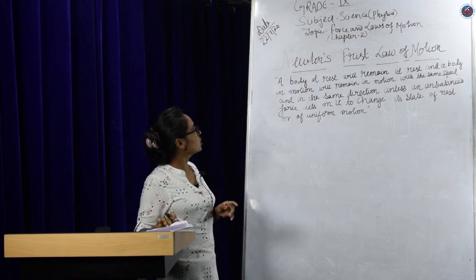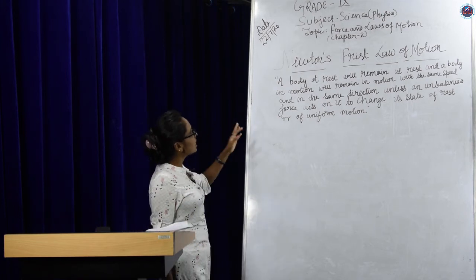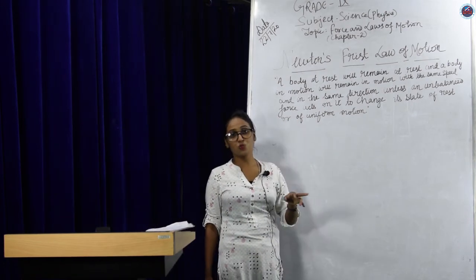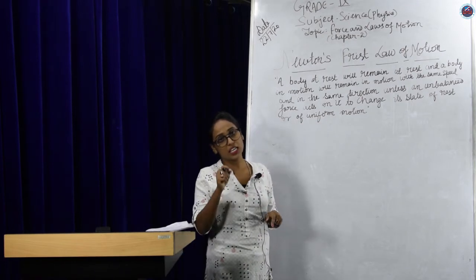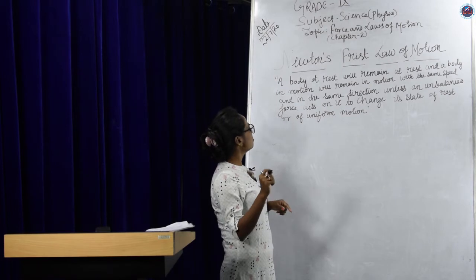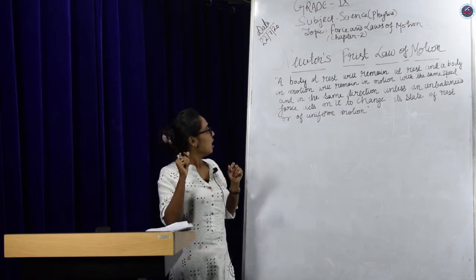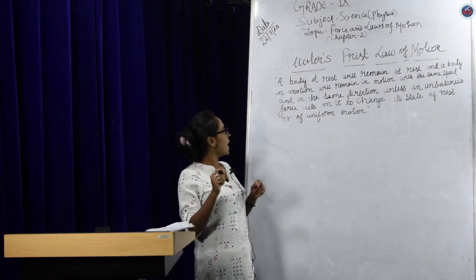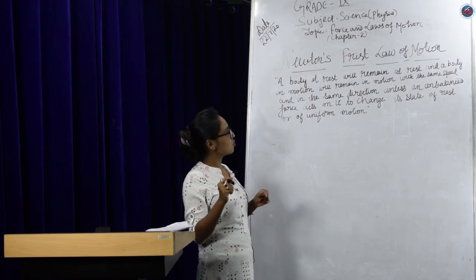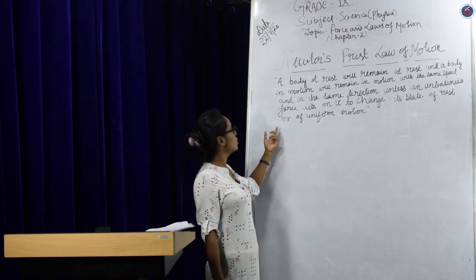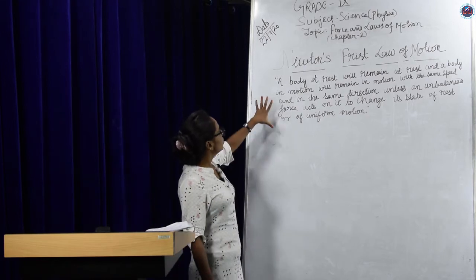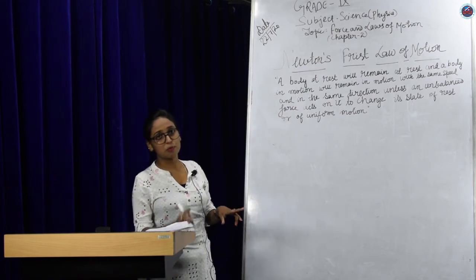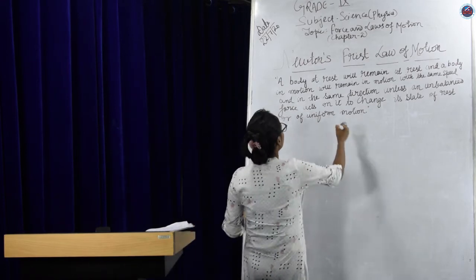Newton's first law of motion states what? It states that a body at rest will remain at rest and a body in motion will remain in motion with the same speed and in the same direction unless an external force acts on it to change its state of rest or of uniform motion. Now this statement can be broken into two parts. The first part, what does it say?